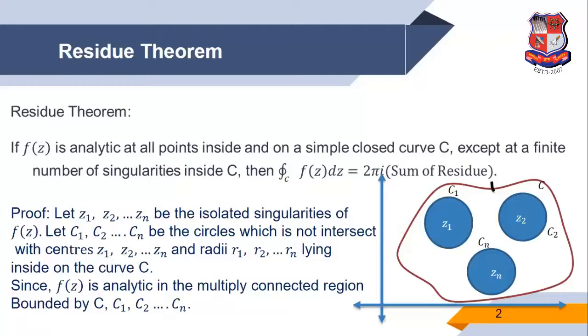The statement is, if f of z is analytic at all points inside and on a simple closed curve C, except at a finite number of singularities which are inside C, then the integration over the curve C of f of z dz is equal to 2 pi i times the sum of residues.